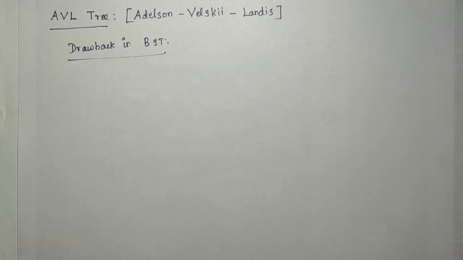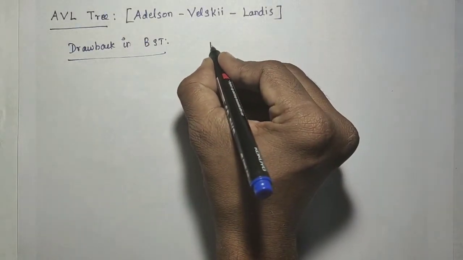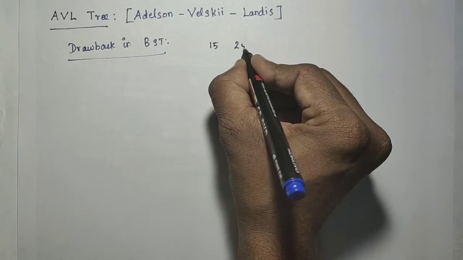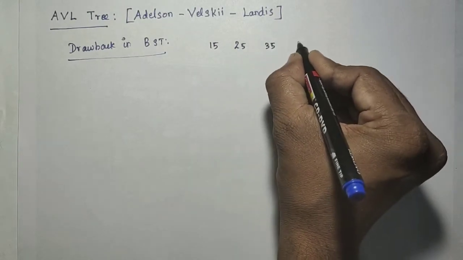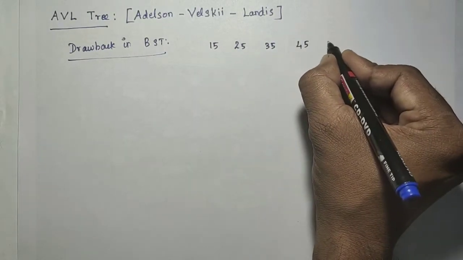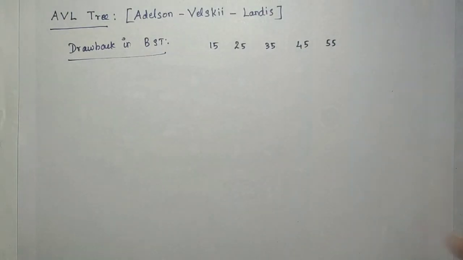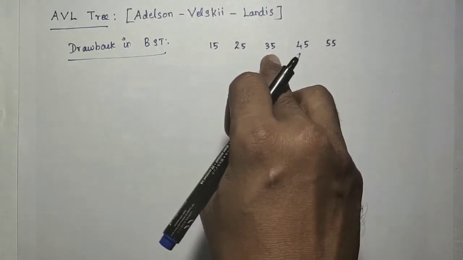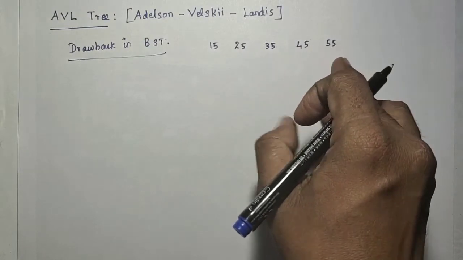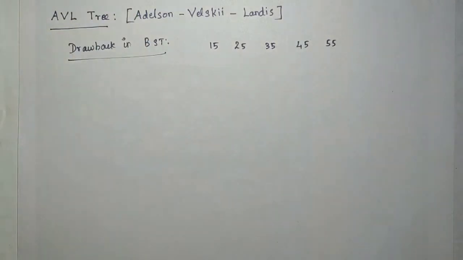For example, consider these elements: 20, 15, 25, 35, 45, and 55. These elements are given as input to me, and I am going to construct the binary search tree.